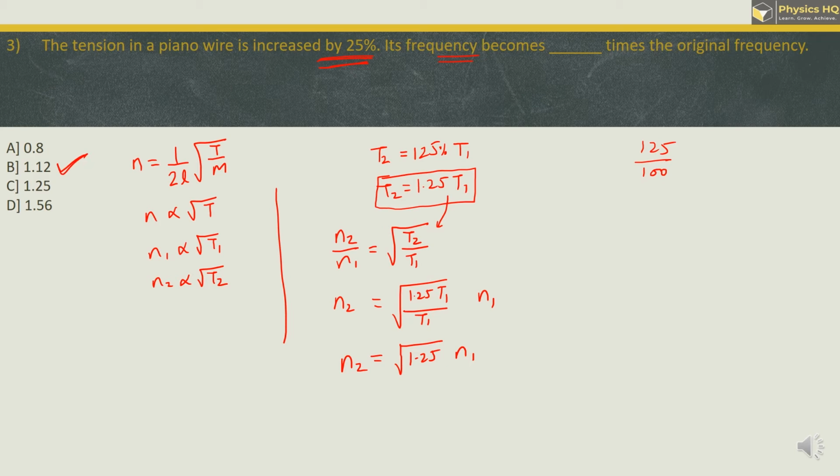This is the trick we can use while solving MCQs in the entrance exams. But when we are asked to solve it properly, you need to do it by the log book. Okay, so when you do it, you will find n2 is equal to 1.12 times n1. So your new frequency is 1.12 times the original frequency. So if tension is increasing, frequency also increases. I hope you all understood this.